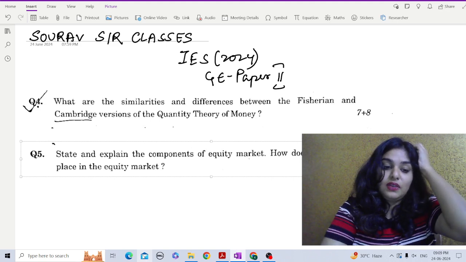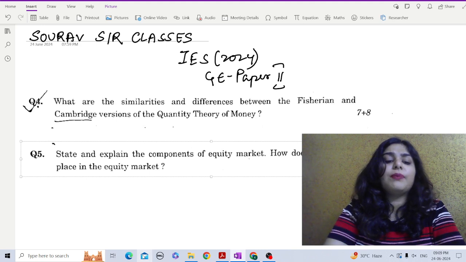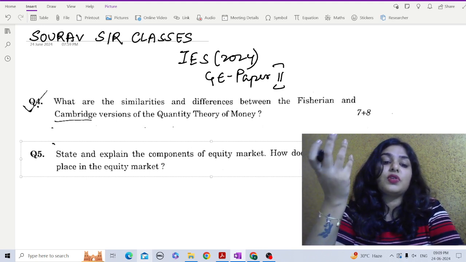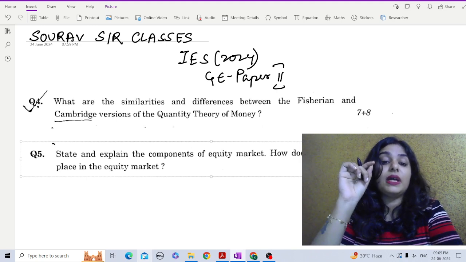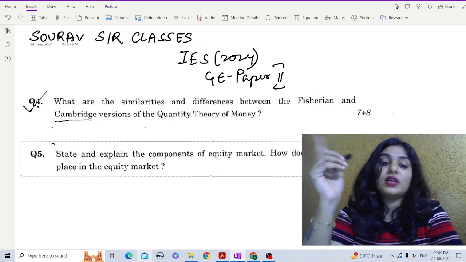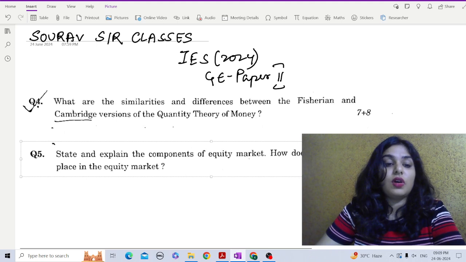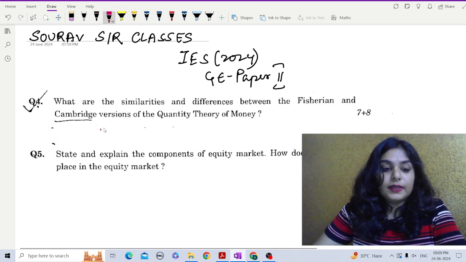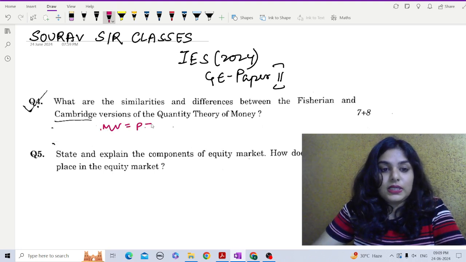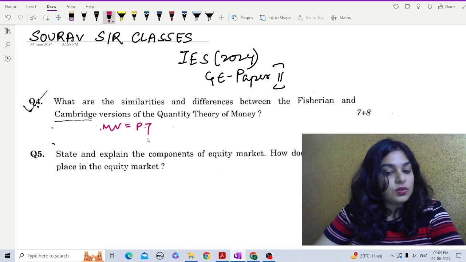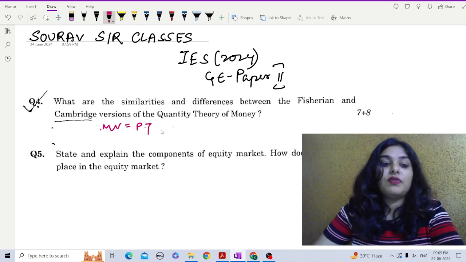And if we talk about the differences, then the approach to money in the Fisherian case, that is Irving Fisher's approach, emphasizes the quantity theory in a monetary framework where money is seen as a neutral medium of exchange. He focuses on the equation. So what is Fisher's equation? Let's write it down. MV equals PT. That's Fisher's equation, right? Here M is the money supply, V is the velocity, P is the price, and T is the volume of transactions.